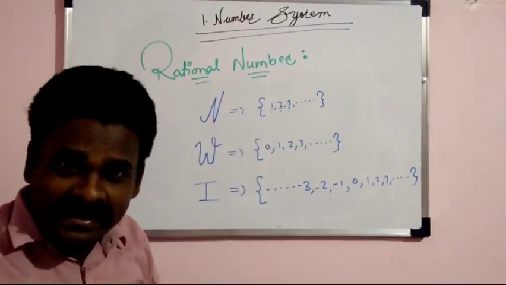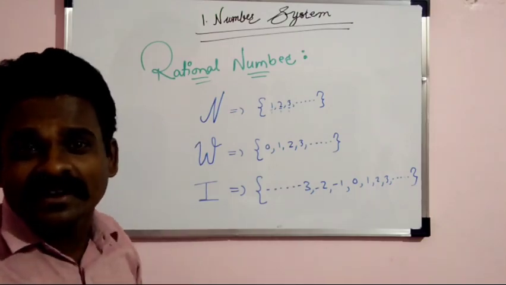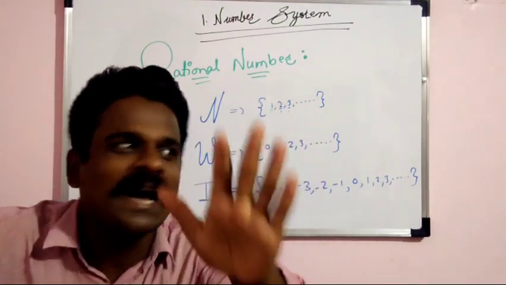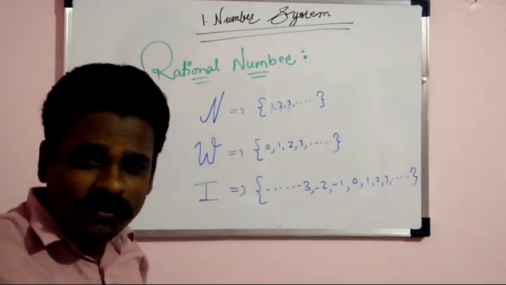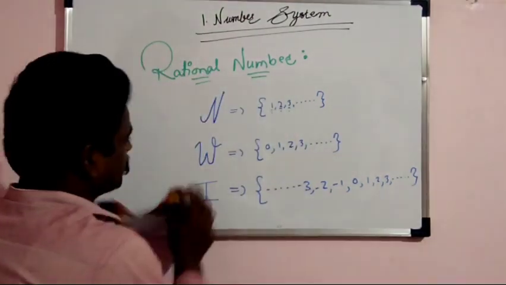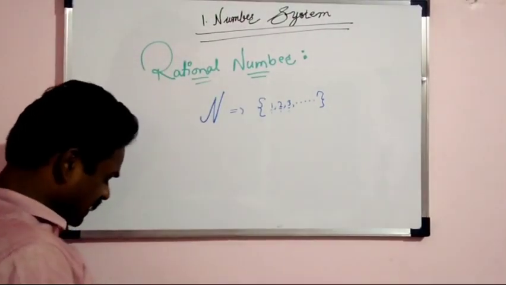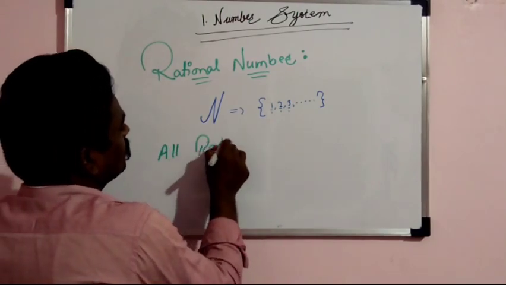But if I say that all rational numbers are natural numbers, is it true or false?